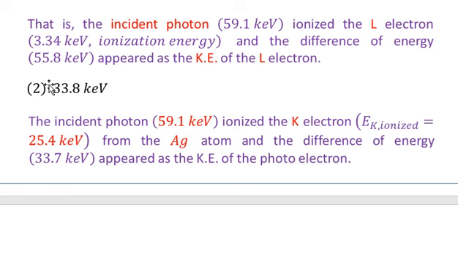So in this way we can justify 33.8 keV as the kinetic energy of the electron emitted in the process.